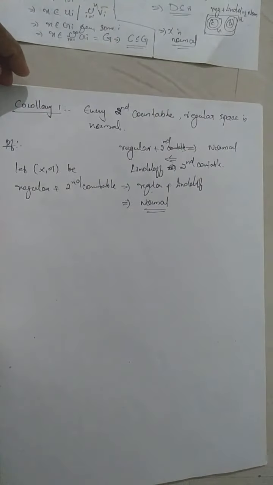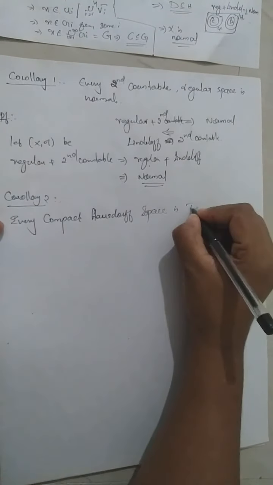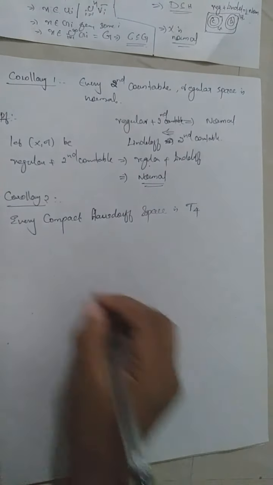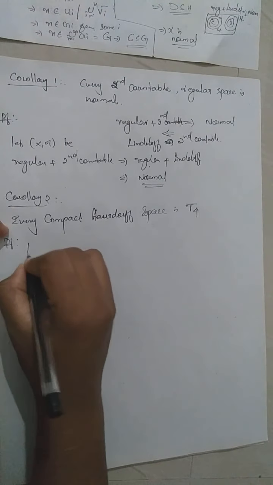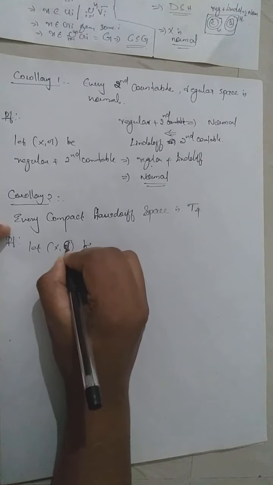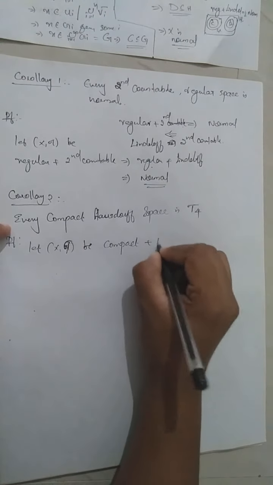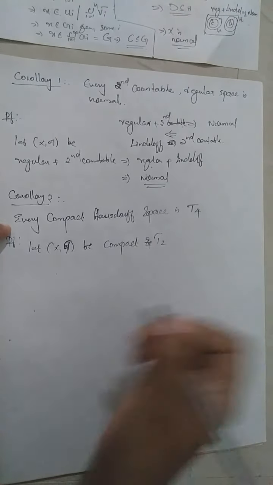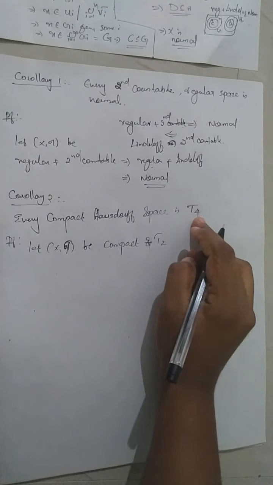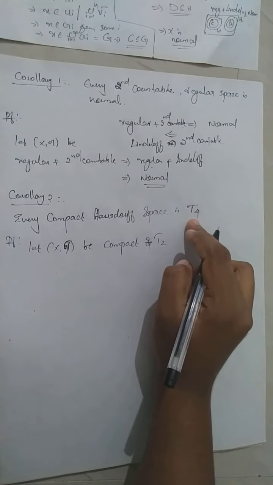Next: every compact Hausdorff space is T4. Let X be a topological space that is compact and Hausdorff. Hausdorff means it is T2. Compact and T2. We need to prove that it is T4. T4 means it is regular, normal and T1.